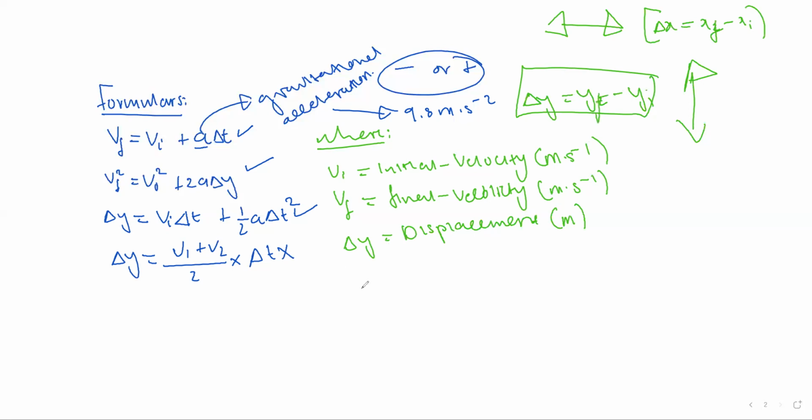Then another one is A, which is acceleration. Acceleration is always in meters per second squared. In vertical projectile motion, you should expect it to work like this: if it is about acceleration, use 9.8 meters per second squared.